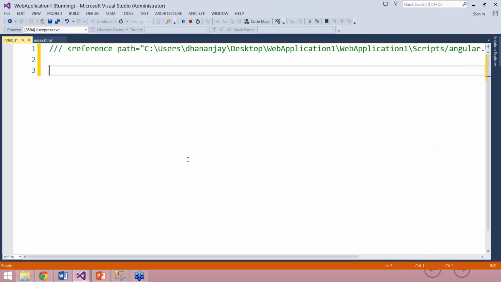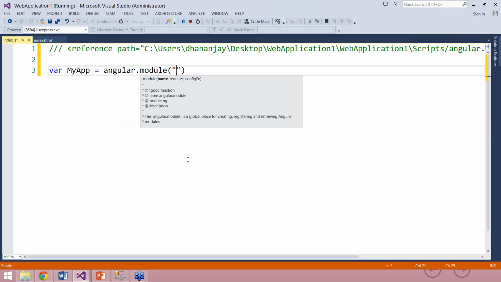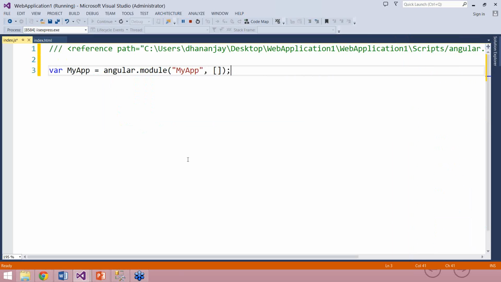So first, let us go ahead and create a module. I'll say var myApp equals angular.module, and you see that module takes these parameters. First the name, so I'll say myApp, and then it takes a JavaScript array. Of course, you can pass items in that JavaScript array.